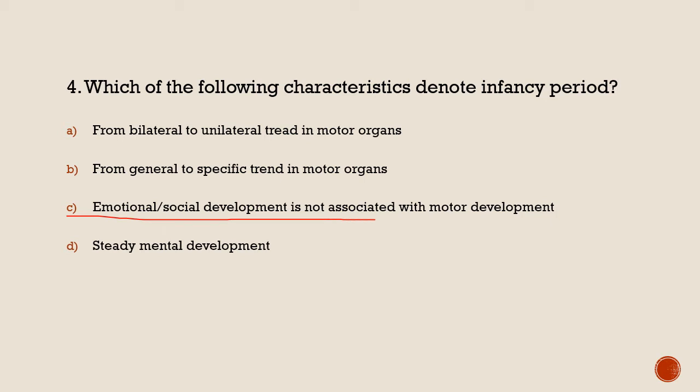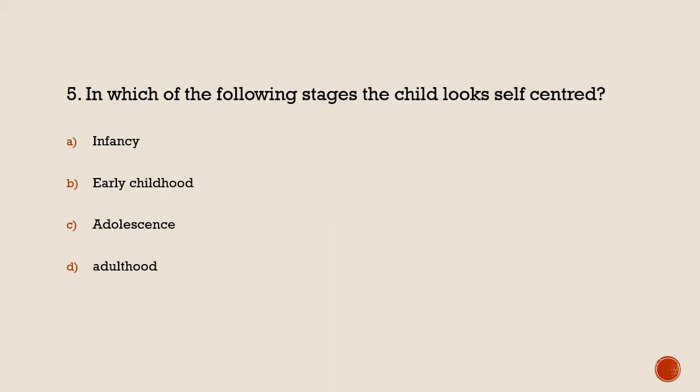Emotional and social development is not associated with motor development. This is the characteristic of the infancy period. Here the emotional and social development is not associated with motor development. Why? Here motor development is pretty high. The motor development rate is pretty high compared to social and emotional development, and it develops separately. Fourth is done. Move to the fifth.